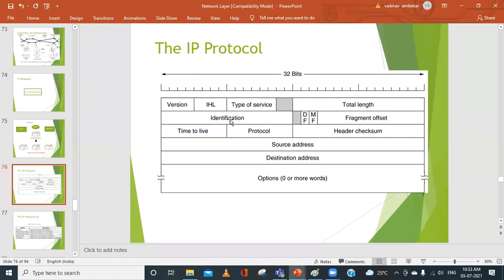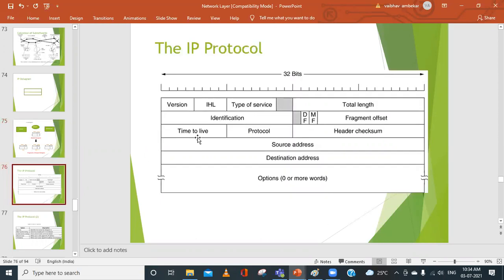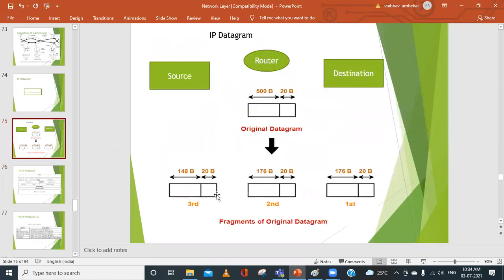Next, we have something called the identification field. This allows the destination host to determine which packet a newly arrived fragment belongs to. All the fragments of a packet contain the same identification value. Like we said, we will be distributing our original data in terms of small fragments. So this identification field, which is 16 bits, will indicate the identifier for every fragment. Suppose in this particular example, our original data is being distributed into 3 fragments, fragment 1, 2, and 3.